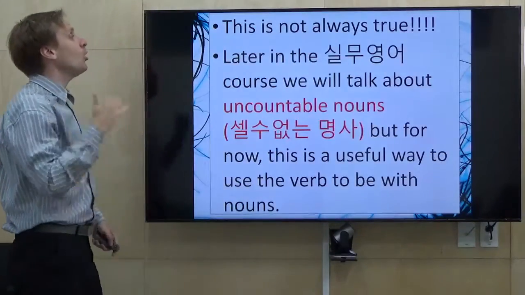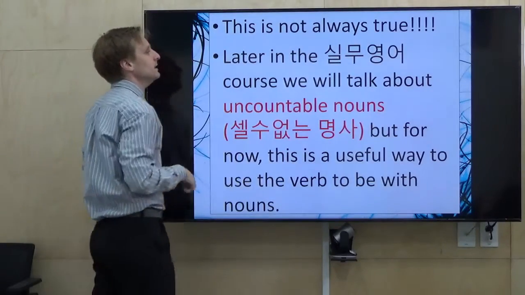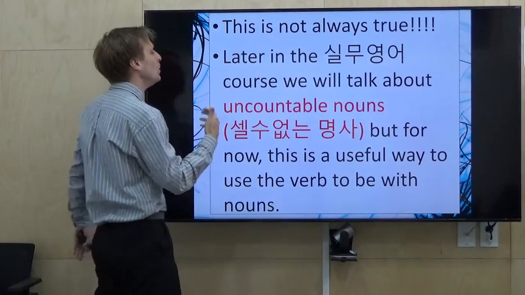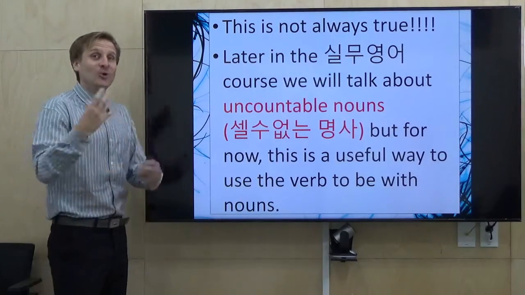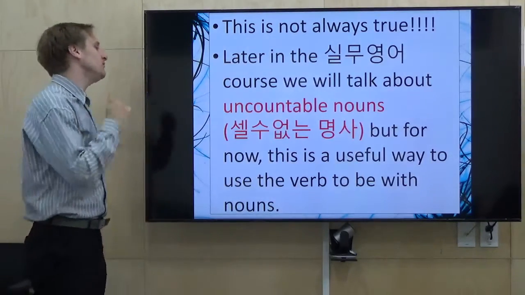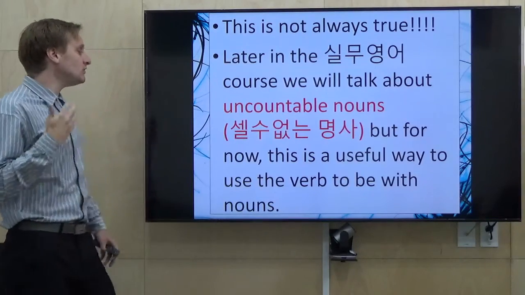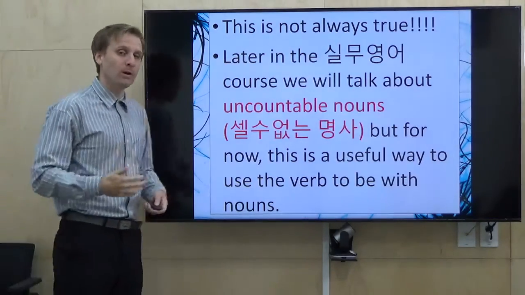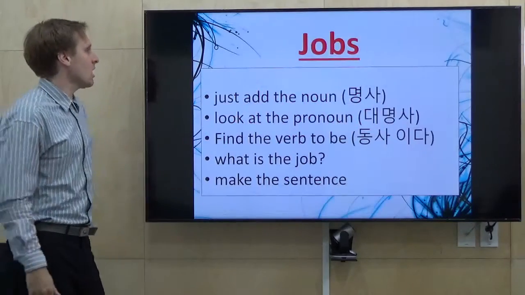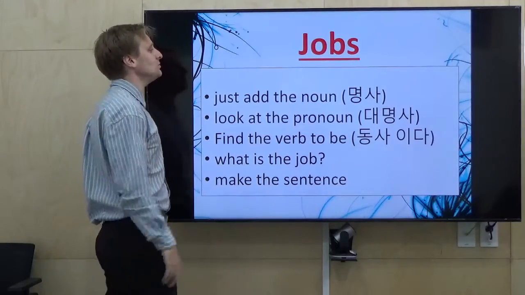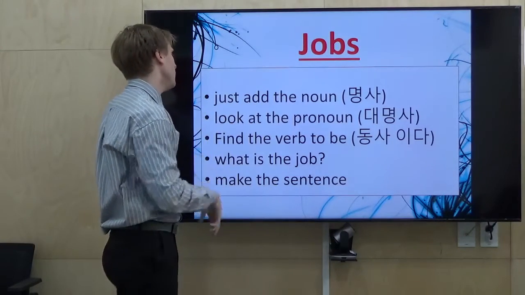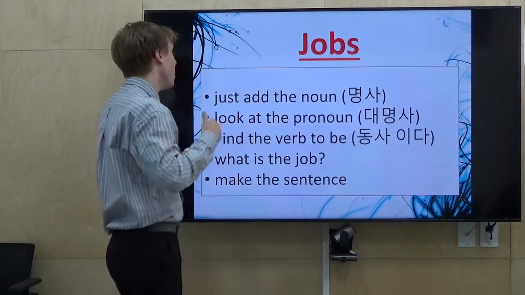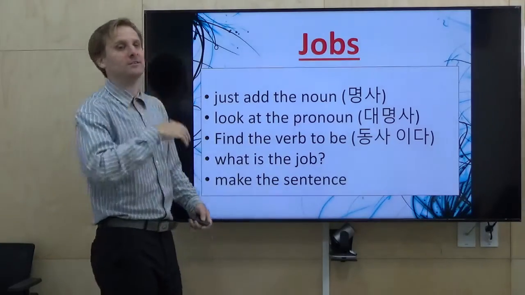Now, this is not always true. You must remember this. Later in the class, we will study uncountable nouns. In that case, all of these rules change. But for now, this is a useful way to use the verb with nouns. Okay, let's talk about jobs. So we're just adding the noun, look at the pronoun, find the verb, what is the job, make the sentence.